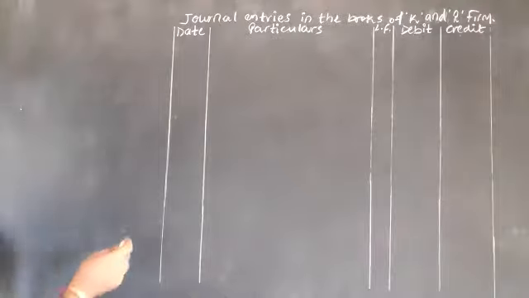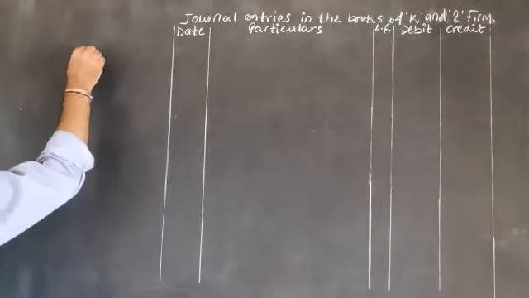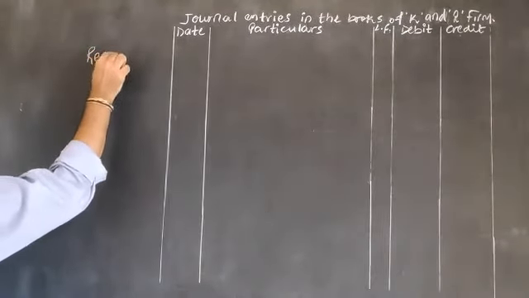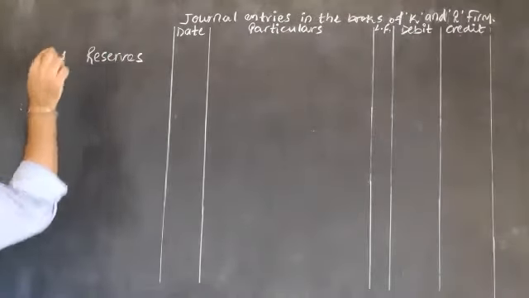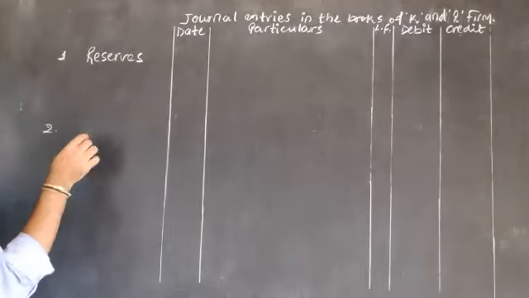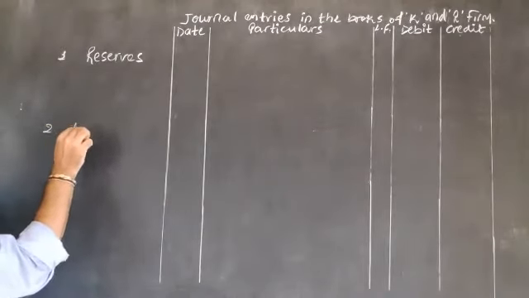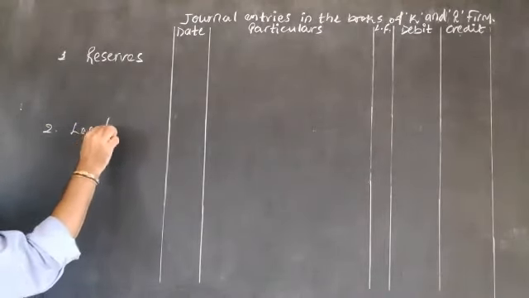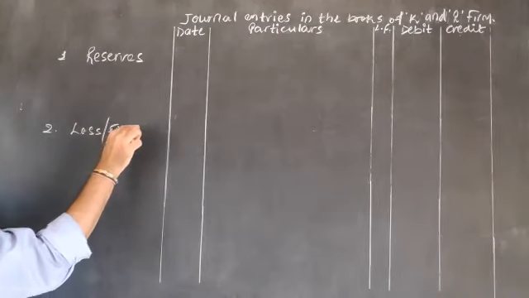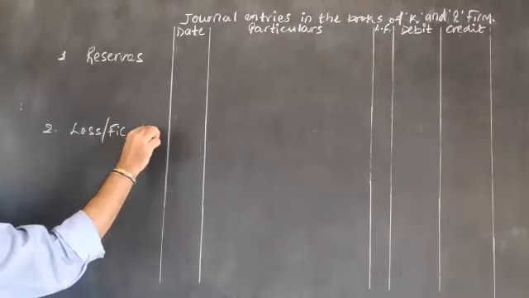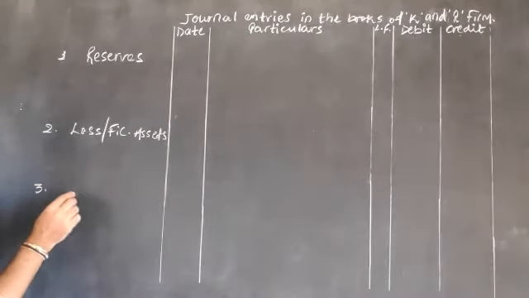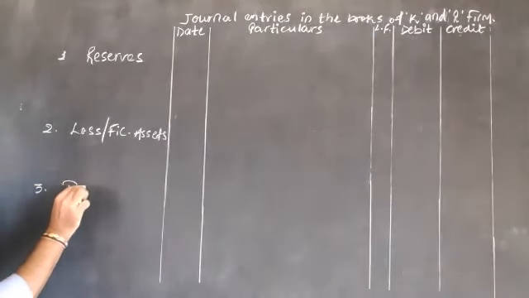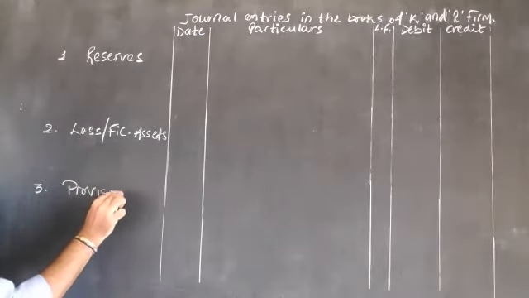See, 3 things are there. One is reserves. Second, that is loss or fictitious assets. Third, that is provisions.